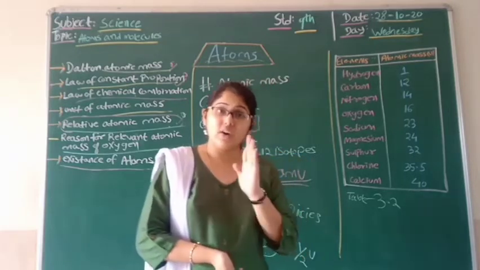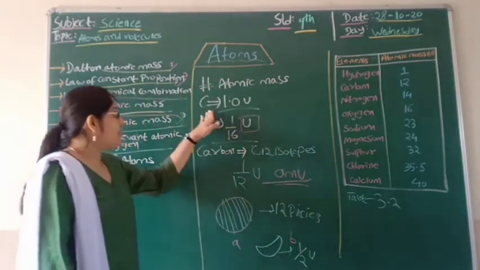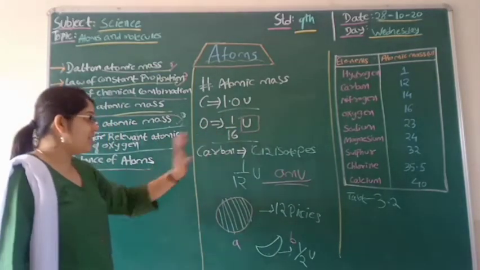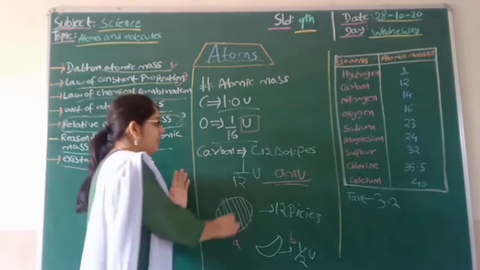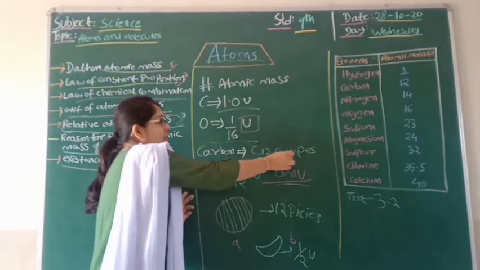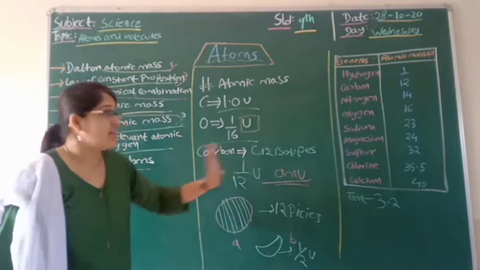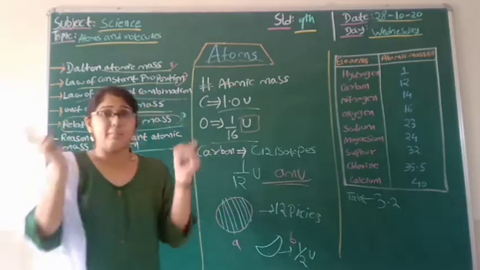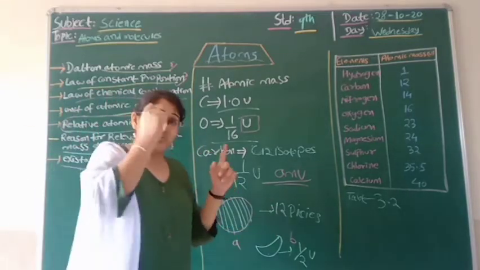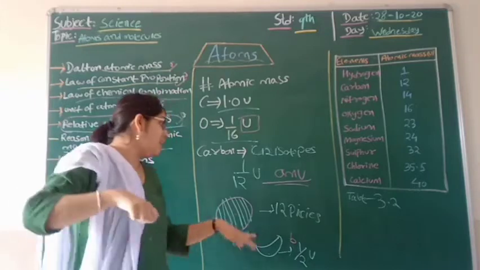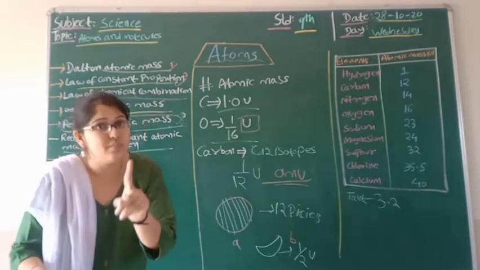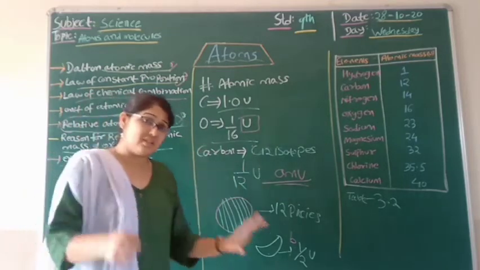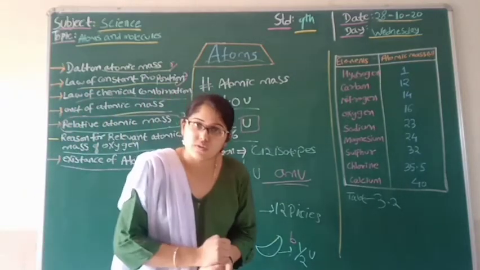Accordingly, the atomic mass of carbon was found to be 12 u, and oxygen 16 u. We understood the concept with the example of a watermelon: the whole watermelon is a complete piece, and the unit is nothing but one of 12 pieces of the watermelon, and one piece of the watermelon is nothing but 1/12. The same we can understand for our elements also.